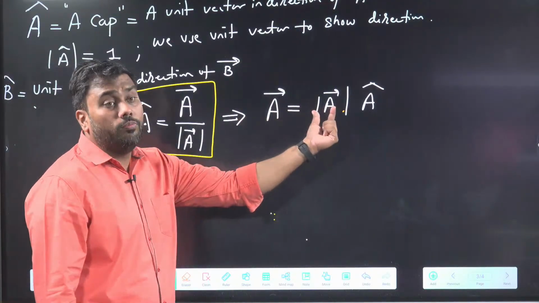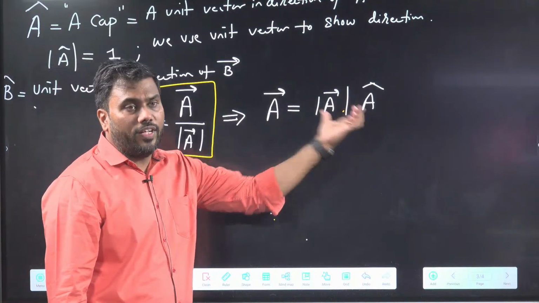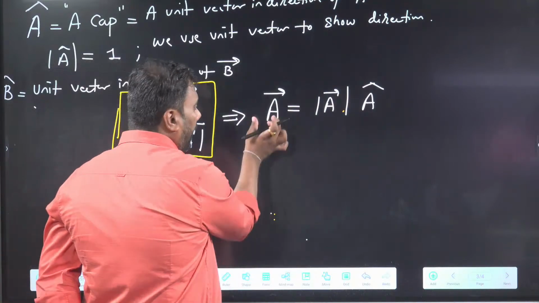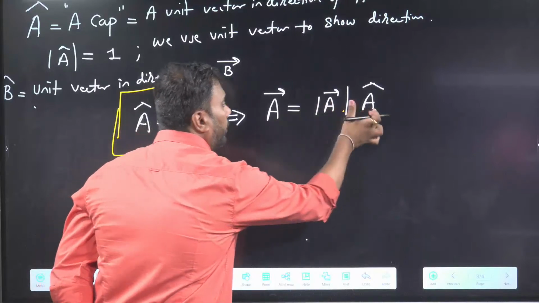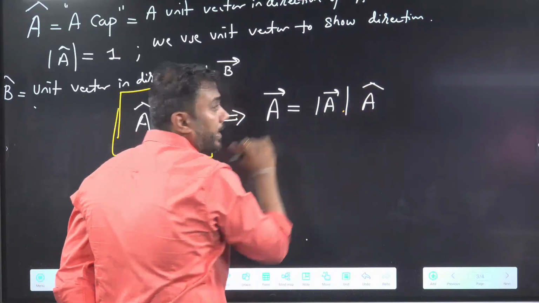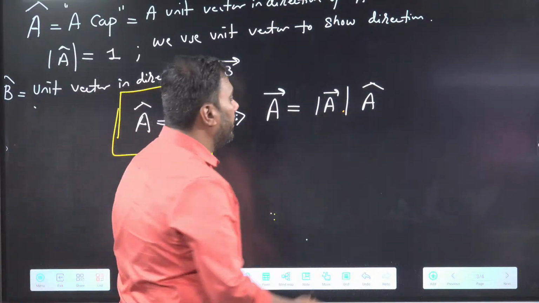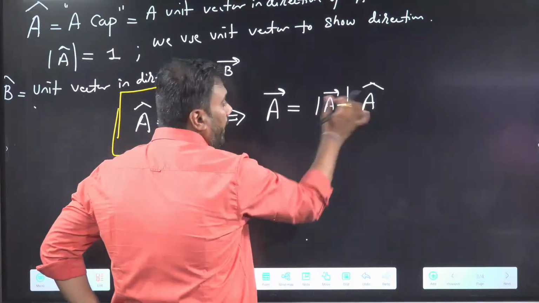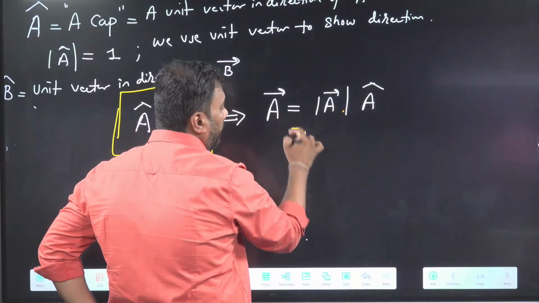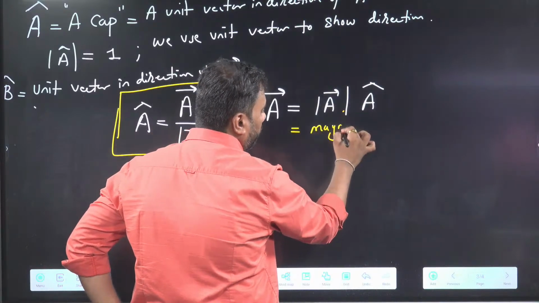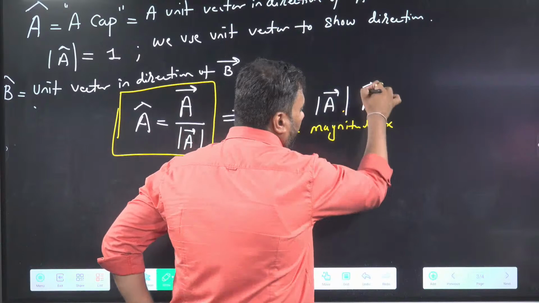A vector is equal to mod of A into A cap. It means I can write a vector as product of its direction and magnitude. Mod of A is giving me magnitude and A cap is giving me direction. So vector is equal to its magnitude multiplied with direction.